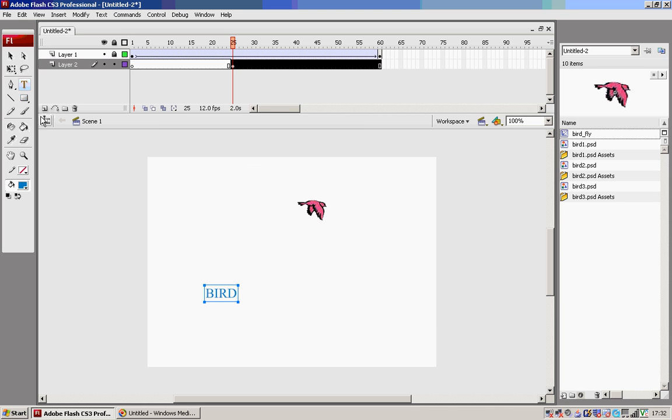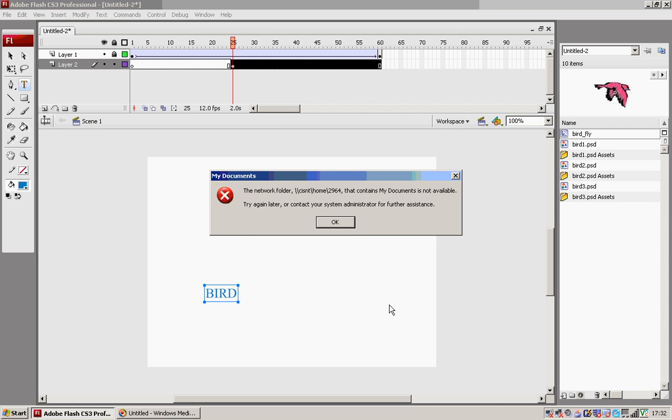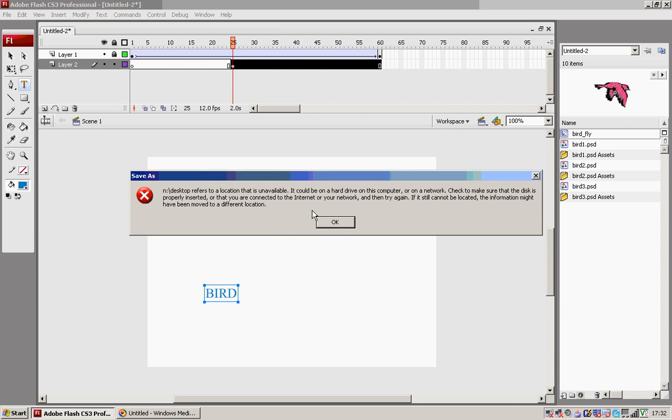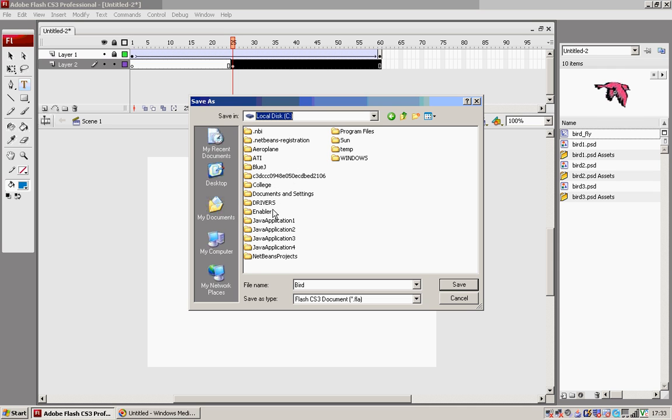Close this, go to file. Next stage is to save. Go to file, save the animation, click on OK. You need to choose where to save this and give it a name. Let's call it bed. You can save that in any location where you will be able to save your work.